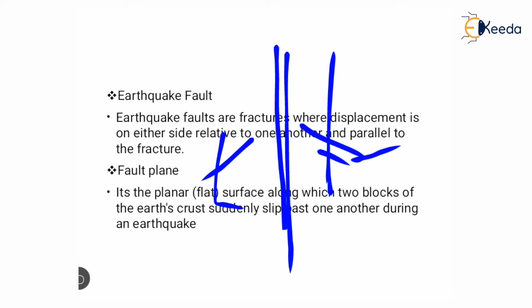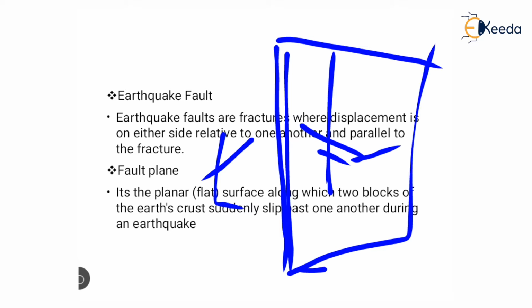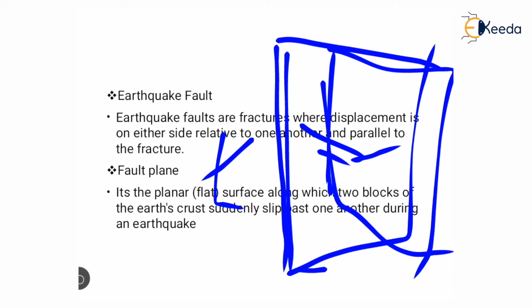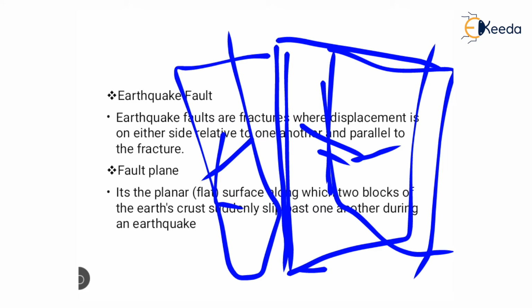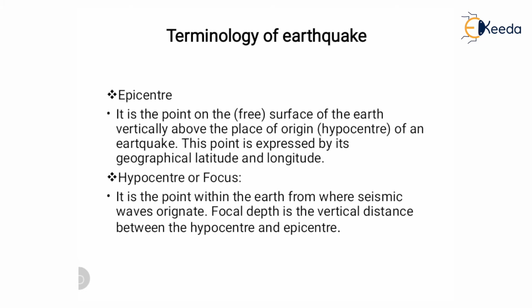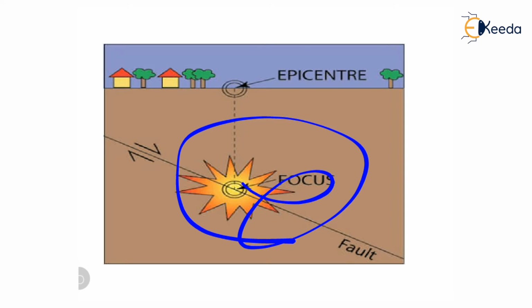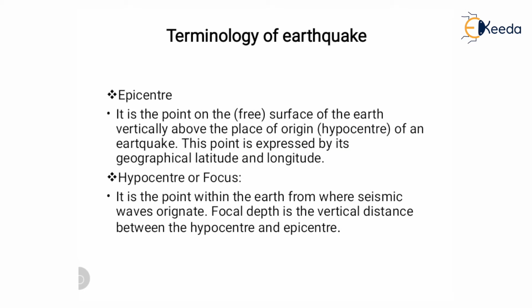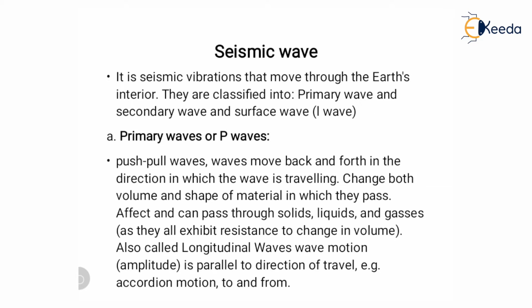This is the earthquake fault, and this is the planar surface where this block gets down or this block remains at this position. So this is the fault plane. During all this activity of an earthquake, energy is released in the form of waves, and that wave generates vibration, and this whole activity we call an earthquake. So this energy release, that energy we call seismic wave, or also called earthquake wave.